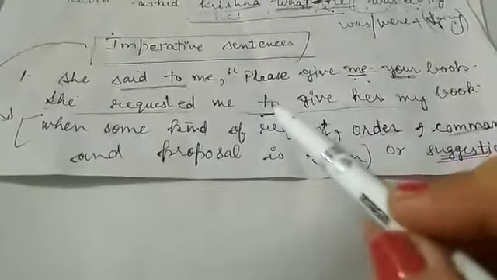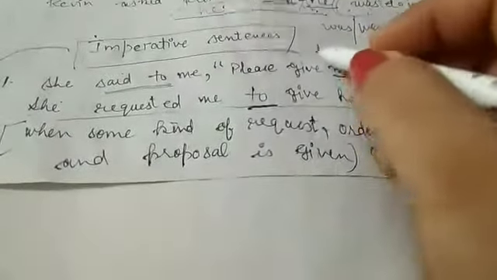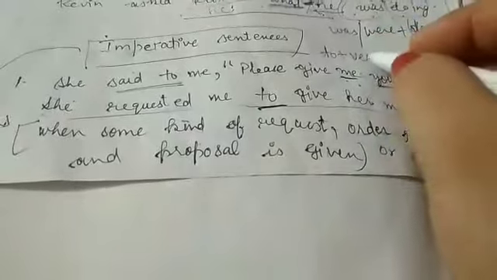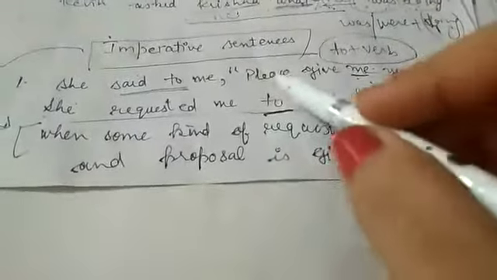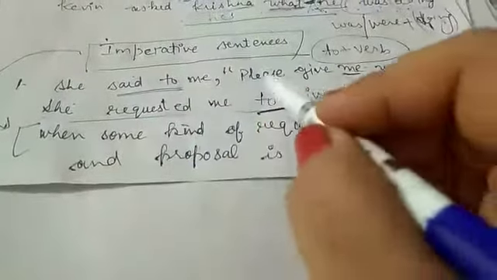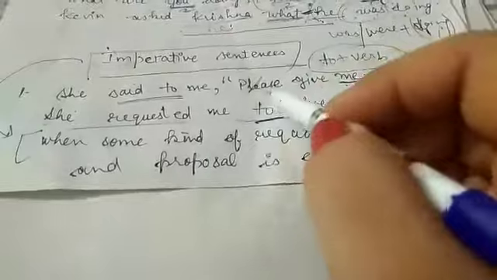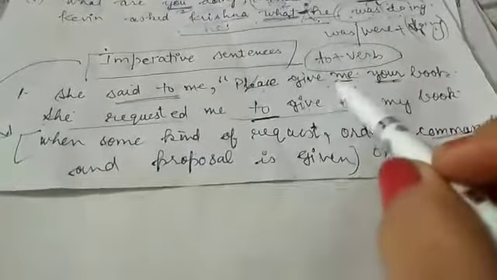As the connector we are going to use to, to plus verb. To give. Please we will cut, we will chop it because we have already used requested. Clear? So we will use, she requested me to give me.